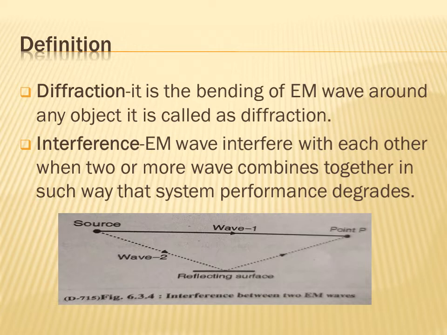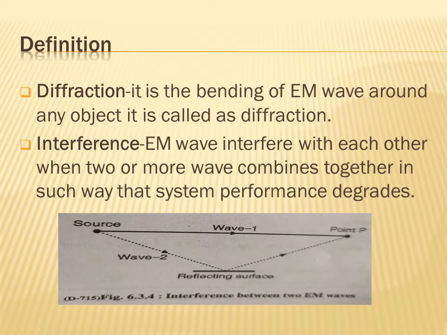Next one is interference. When two or more electromagnetic waves combine together, interference occurs.